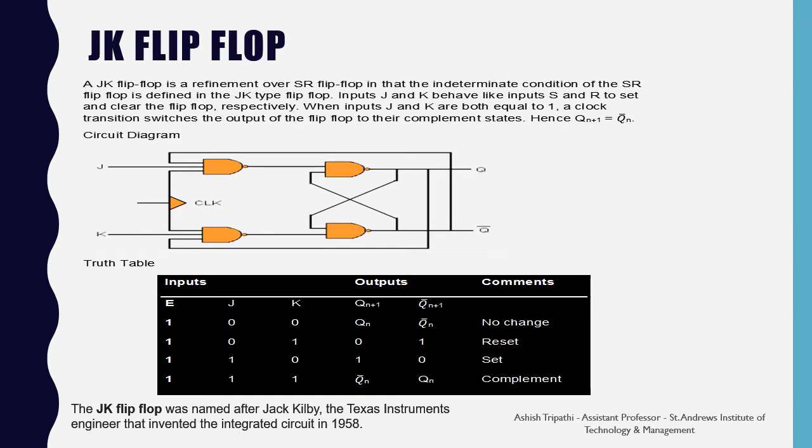Here you can see the circuit diagram of the JK flip-flop. It has feedback from the outputs to the J and K inputs. So in the truth table we can see that when the J and K values are 0, then there is no change in the output values. When J is 0 and K is 1, we get a reset condition. When J is 1 and K is 0, we get a set condition. But when J is 1 and K is also 1, we get the complement condition. That is, the output toggles between the states.